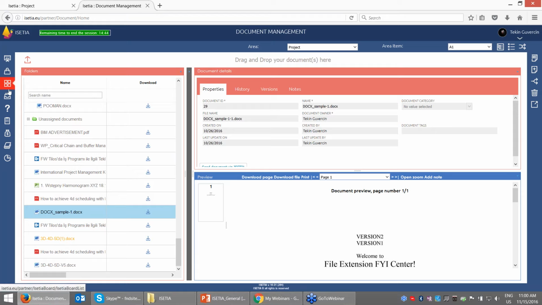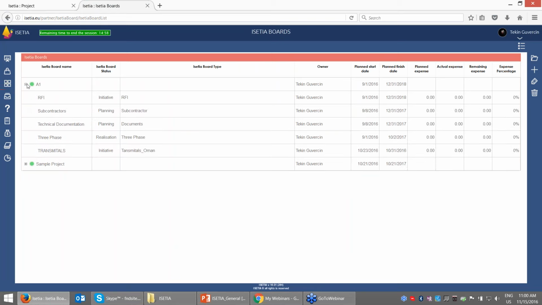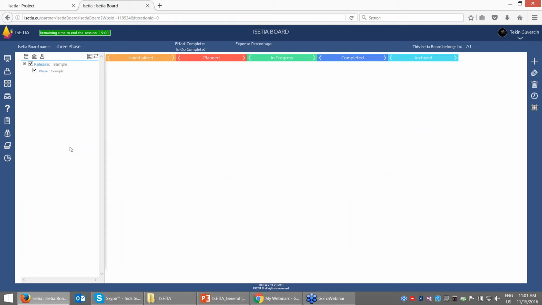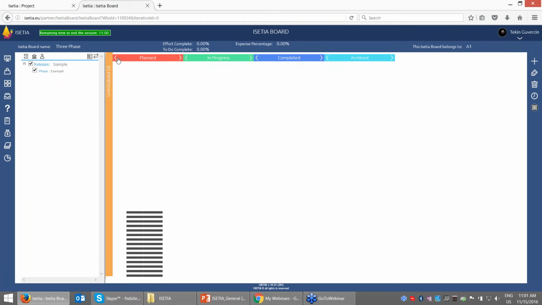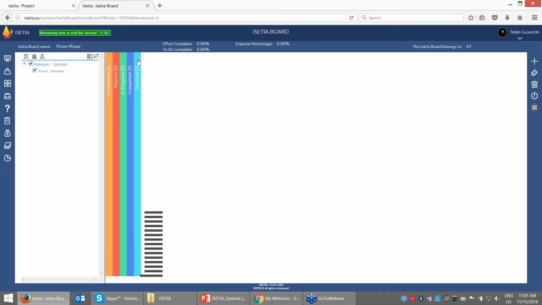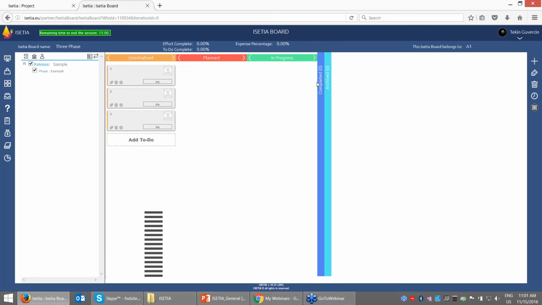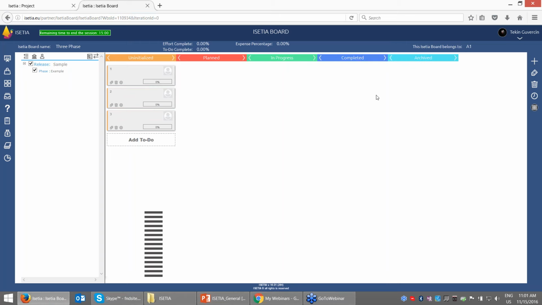As I mentioned before, we can create unlimited RFIs or any kind of process. Here you can see the samples which we created, and I would like to create a 3-phase RFI, just creating it here. I open, for example, the stages: planned, in progress, completed. When I close this view, you can see that there are 3 works which are not started yet, which we need to start, and you can also see the stages here.